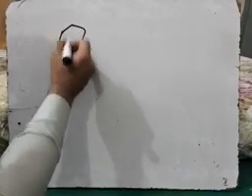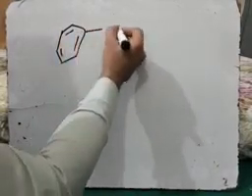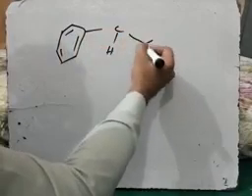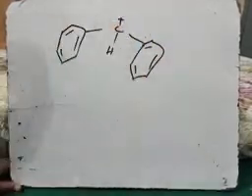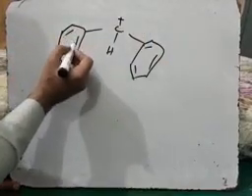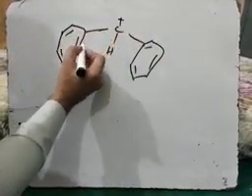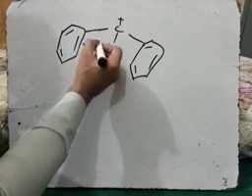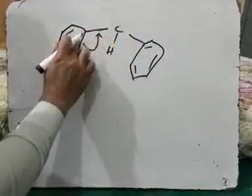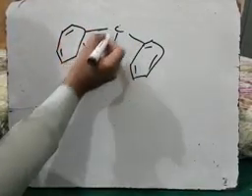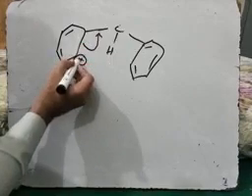For example, here we have one phenyl ring, and here we have two phenyl rings. Now how this phenyl ring will stabilize? For example, if this pi electron pair will shift it over here, so it will stabilize the carbonium ion, complete its octet, and the positive charge of this carbonium ion shifted over here.